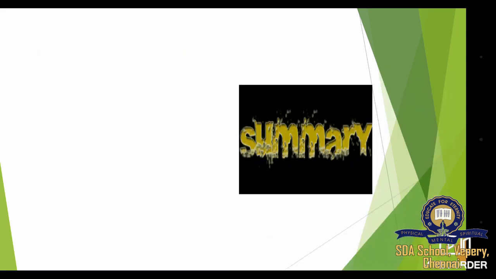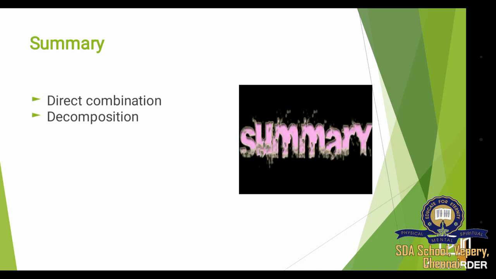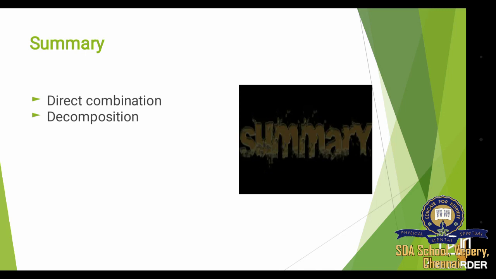Let's summarize what we have studied in today's class. We have studied the types of chemical change or chemical reaction, four types. They are direct combination, where two or more substances combine to form a single product. Decomposition, the opposite of direct combination, where a single product splits up into two or more products.